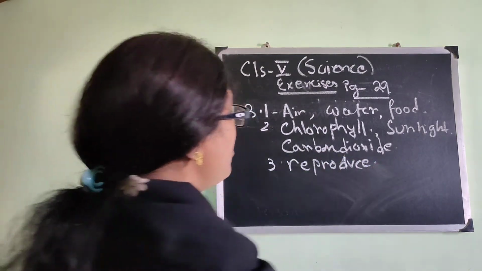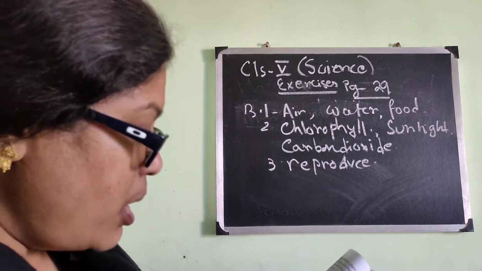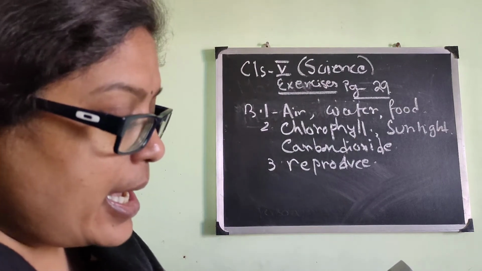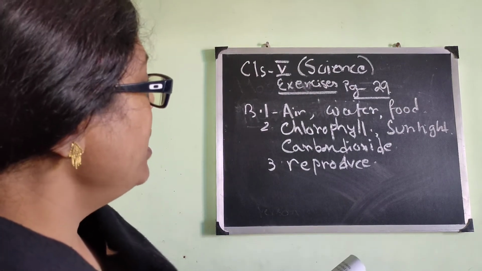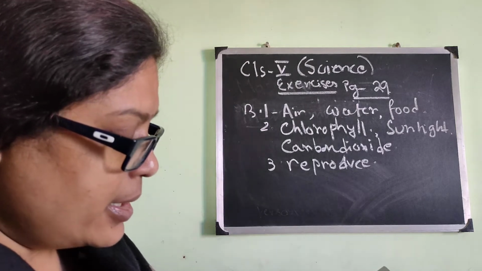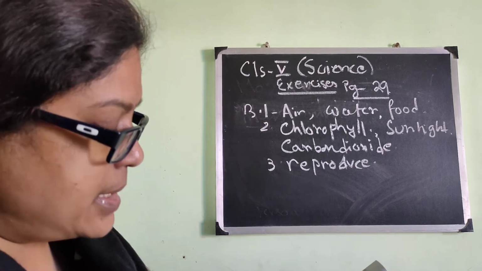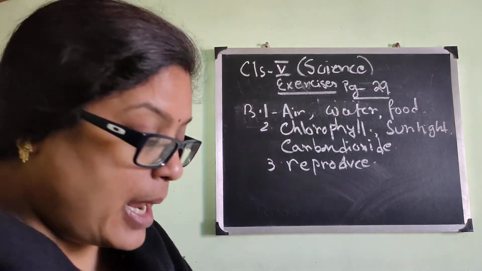So please write all the answers in your book. First, fill in the blanks. Number 1, there are 3 blanks: air, water, and food. Number 2, chlorophyll, sunlight, and carbon dioxide. And number 3, I have missed one in fill in the blanks.